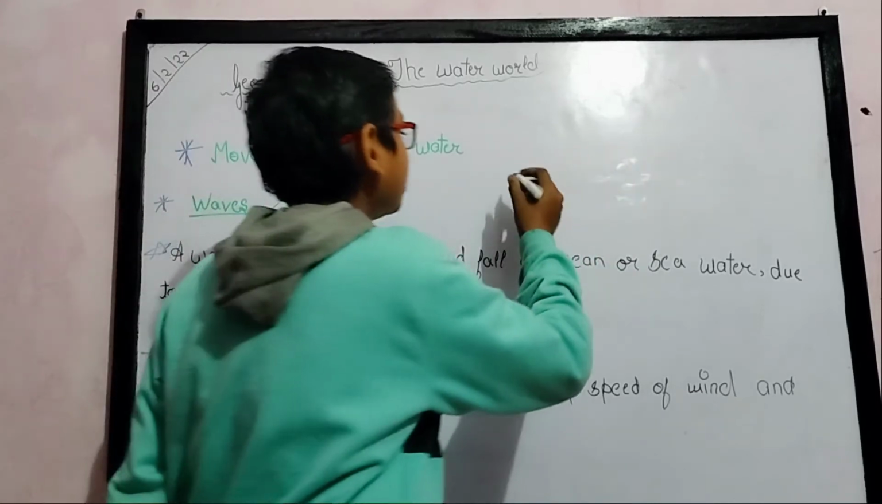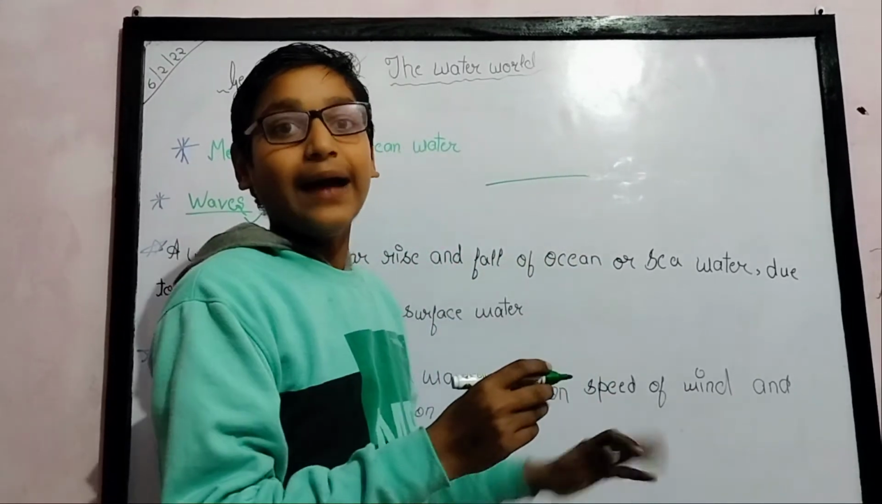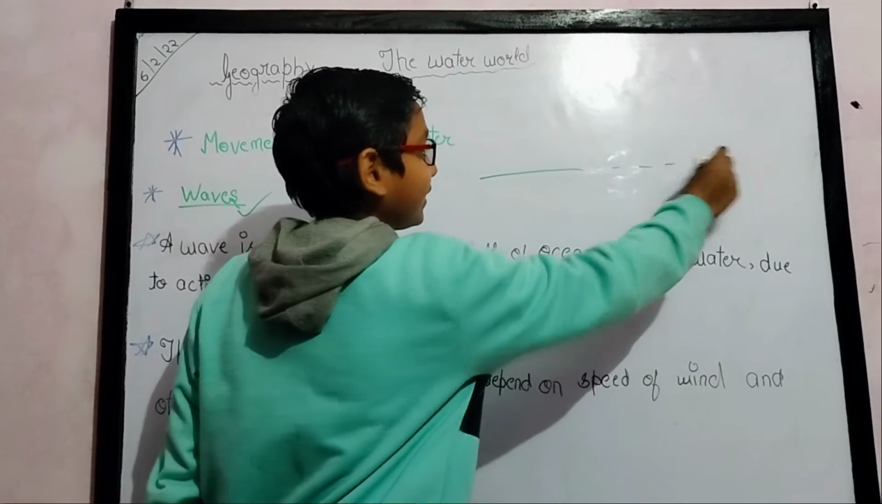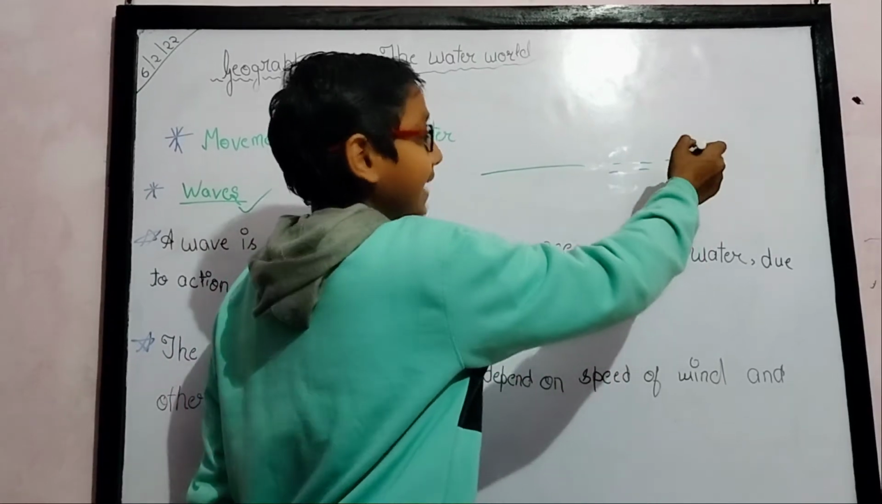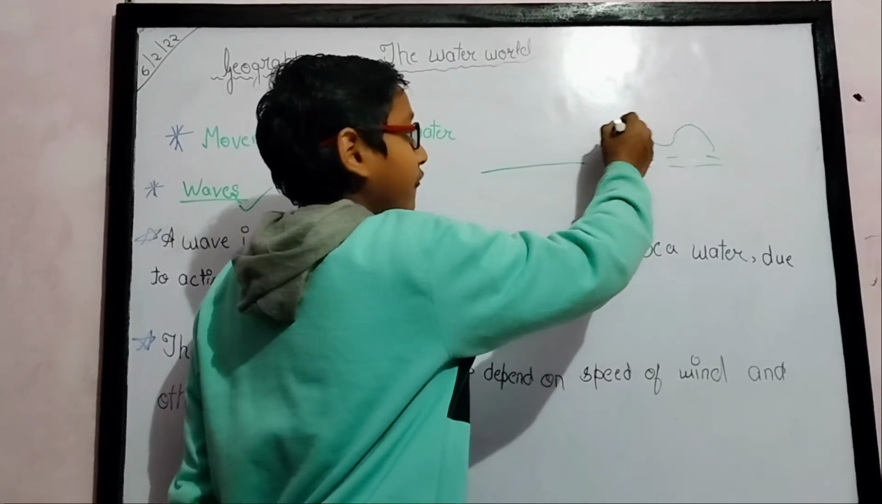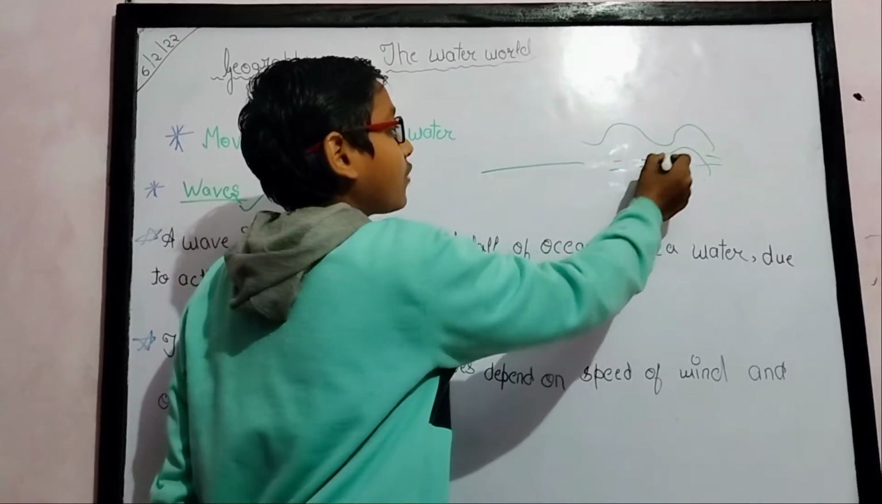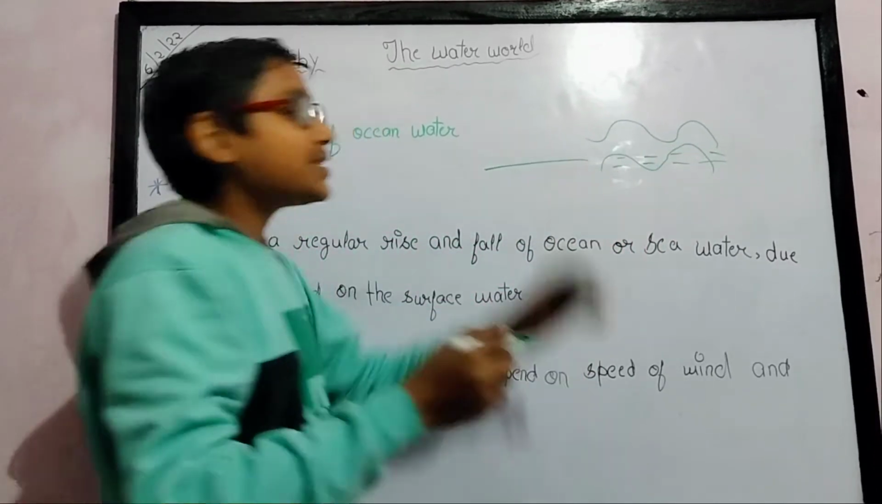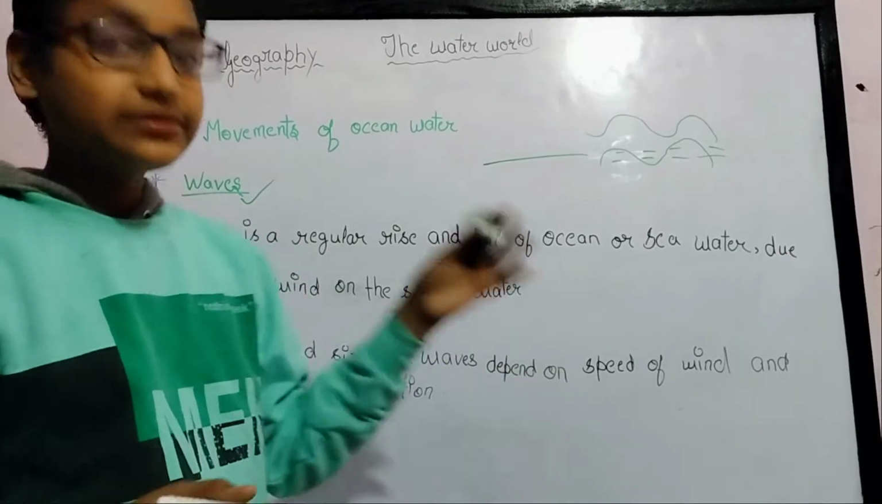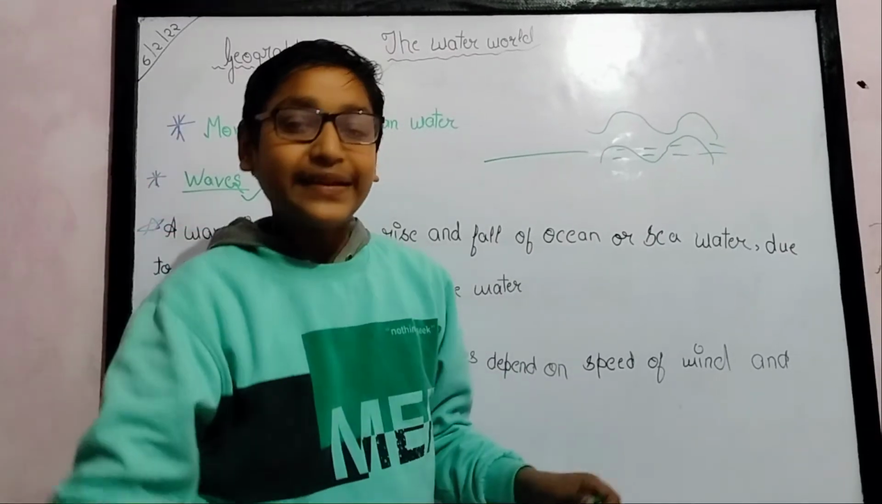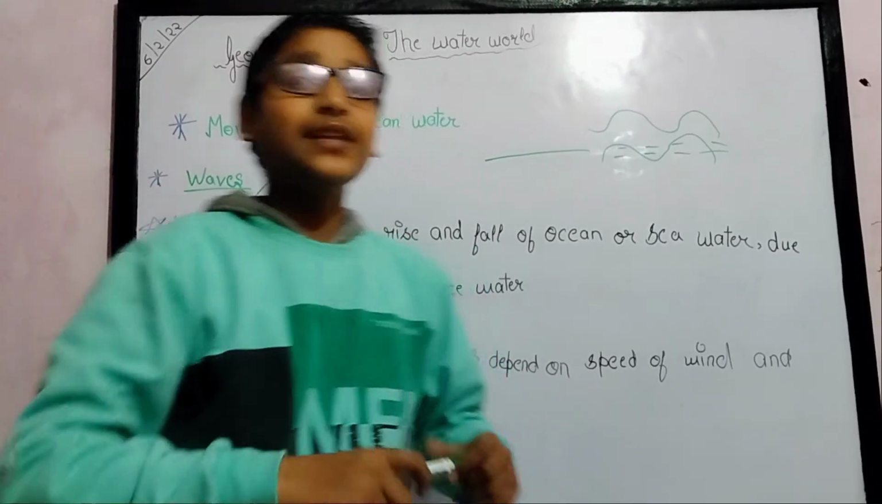Suppose this is the land part and this is the sea or ocean, whatever you think. Waves come from far, and by the time they reach you they get smaller. At your feet these waves come and go back. This is called a wave.